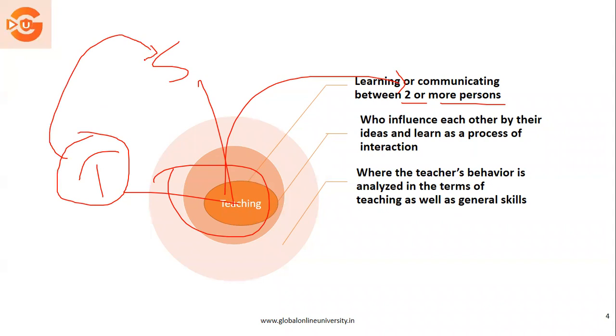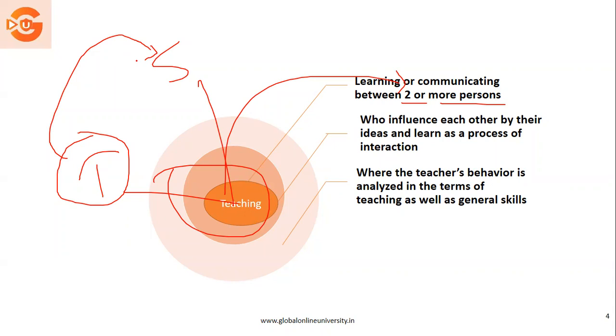So whatever teaching is done by the teacher should help to influence the learning of a student. We have always seen this: there has to be an overall development of the student, there has to be a modification in the behavior of the student, and when this happens, only then can we say that teaching is taking place. Otherwise, just communicating ideas does not make any sense. There has to be an influence, and then only can we say that teaching is happening.